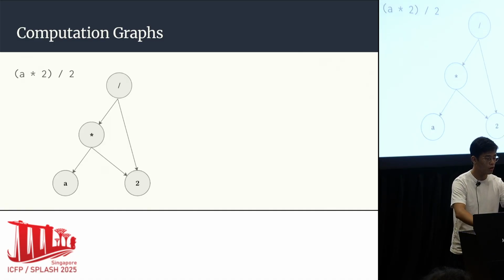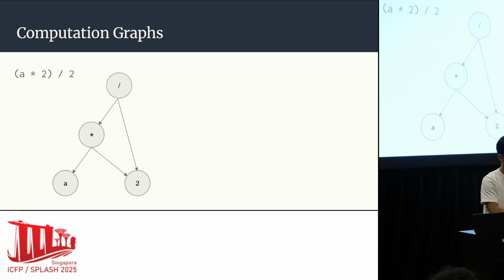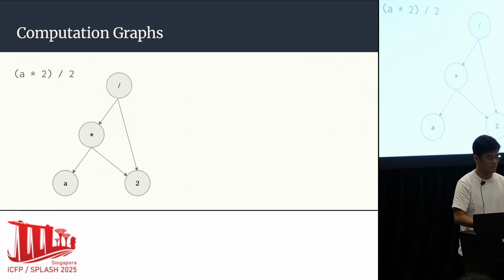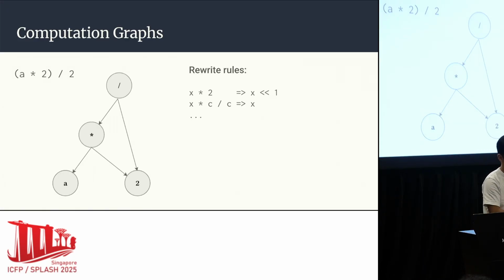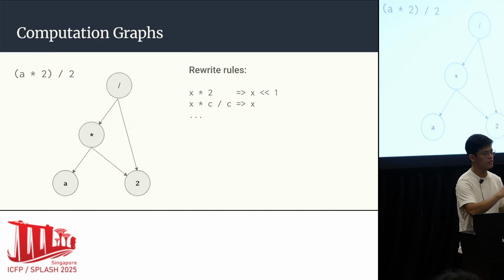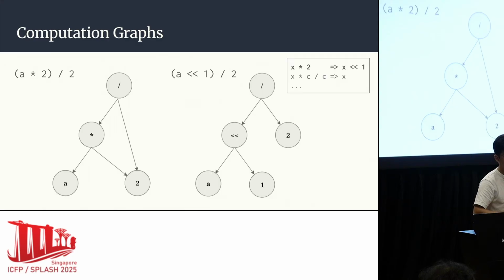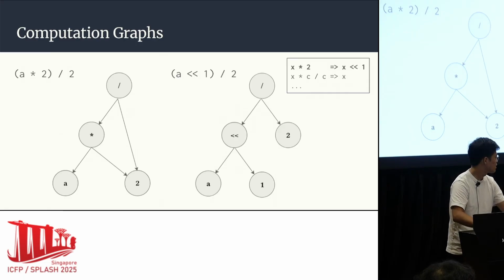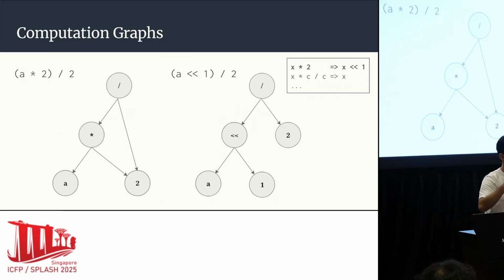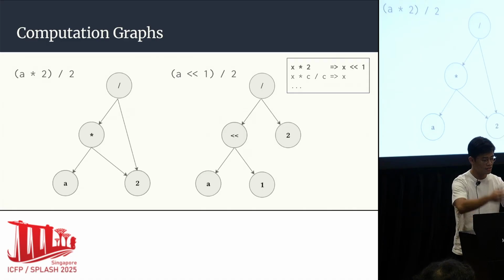And the very common sorts of optimizations on top of these computation graphs are called peephole optimizations, where there's a bunch of rewrite rules which state how a subgraph should be transformed into some other more efficient subgraph. So for instance, maybe we might change this a times 2 here into a left shifted by 1. It's a very common optimization to make. But a problem with these optimizations is that they are destructive. Once we've changed a times 2 to a left shifted by 1, we've lost information about the fact that this used to be an a times 2.